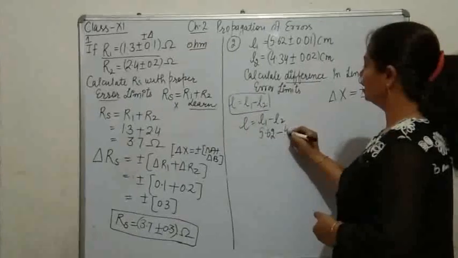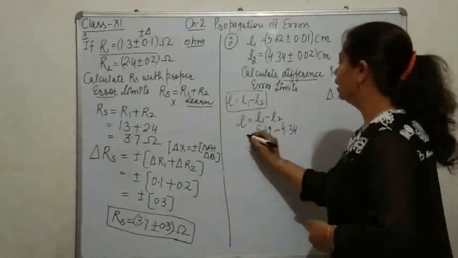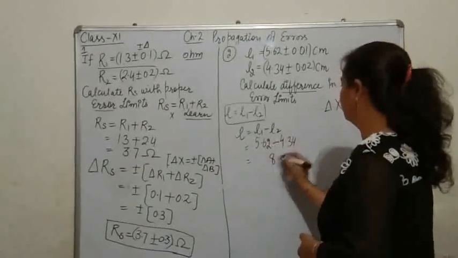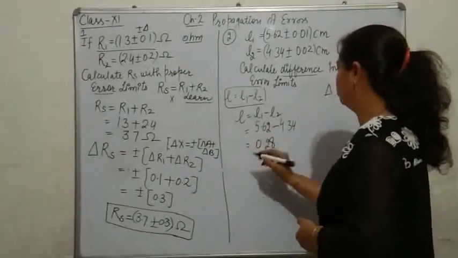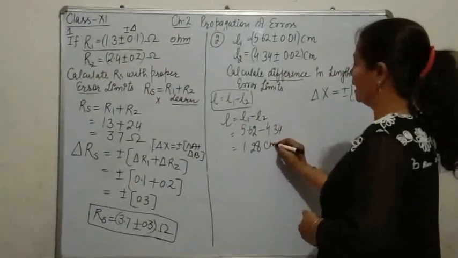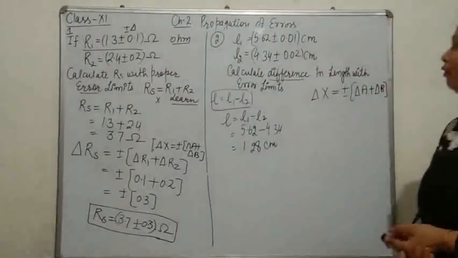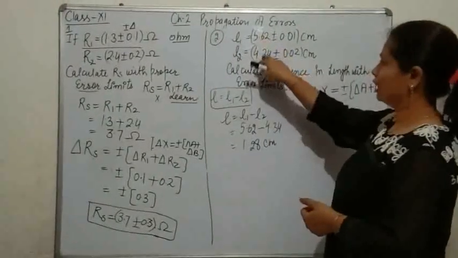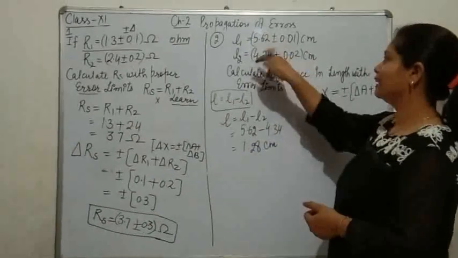L2 is having reading 4.34. Subtracting these two terms, what will you get? 1.28. And the unit is same again, that is centimeter. So we have found the difference between these two lengths of cylinders without including its error section.